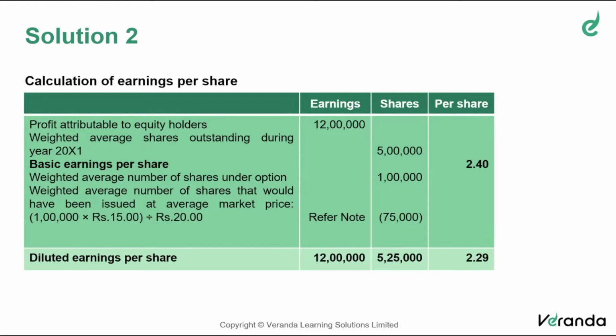Already 5 lakh shares have been issued, but there will not be any change in the earnings available to shareholders, because you're issuing shares free of cost, no inflow of capital, no increase in profit. So profit is 12 lakh only. So divide the 12 lakh by 5 lakh 25,000. You find the earnings per share now is 2.29, which is less than 2.4. Therefore, we conclude there is a dilution in earnings per share. Hence, the diluted EPS is 2.29.